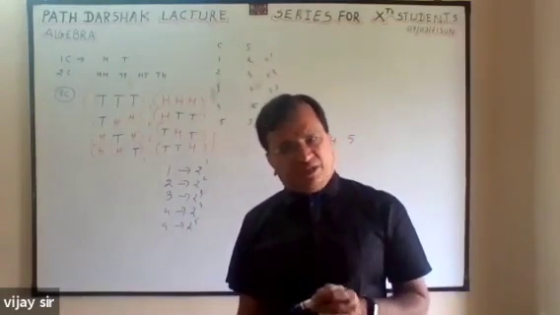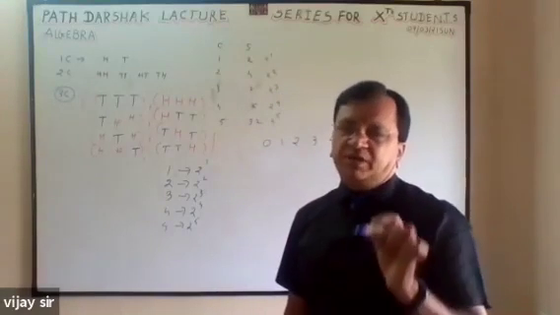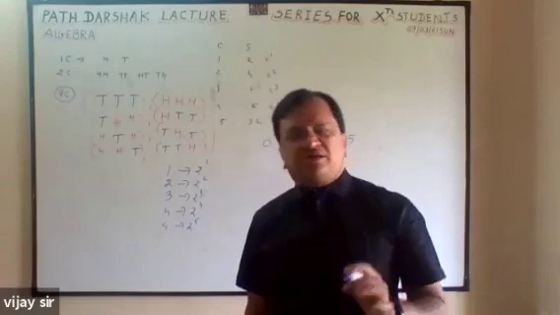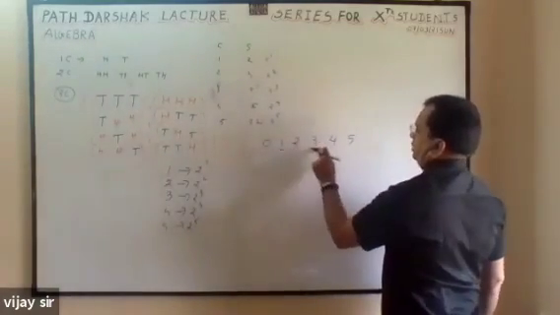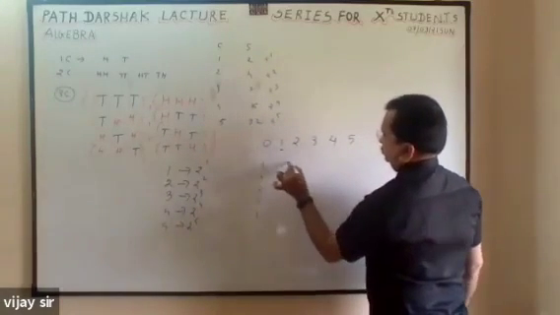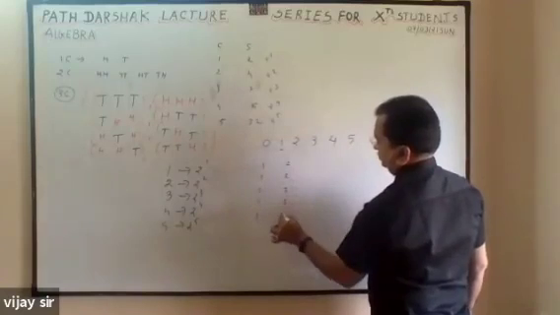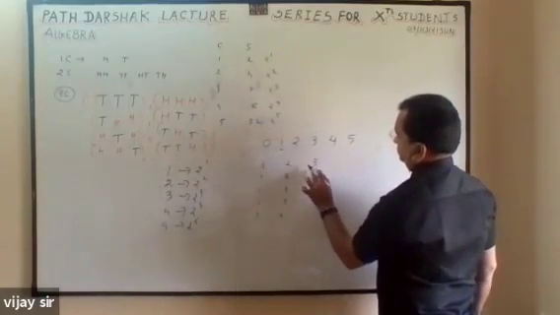How to form a 2-digit number? In a 2-digit number 0 will not come first. So this 1, 2, 3, 4, 5. So I'll write 1, 5 times. 2, 5 times. 3 also 5 times.